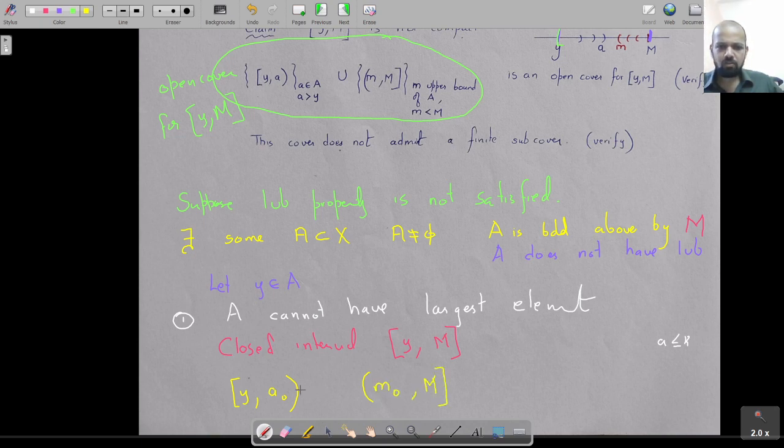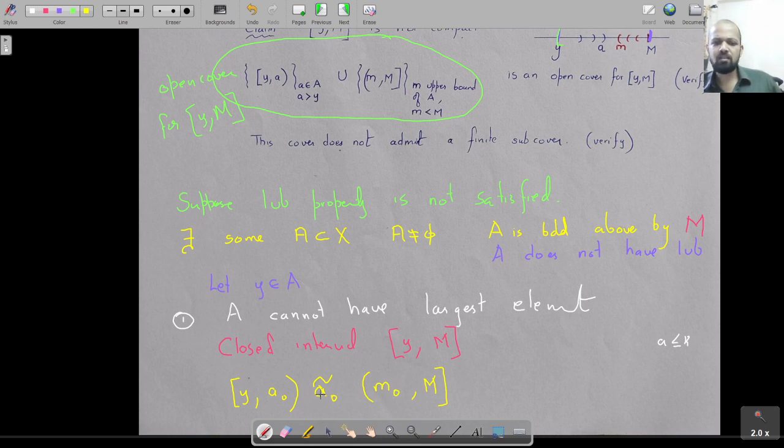You can show that the finite cover only covers from Y up to some a naught and from m naught up to M. And a naught is not the largest element, so you're going to have a naught tilde, which is bigger than a naught and still in A, and that's not going to be in m naught to M, because m naught is an upper bound.